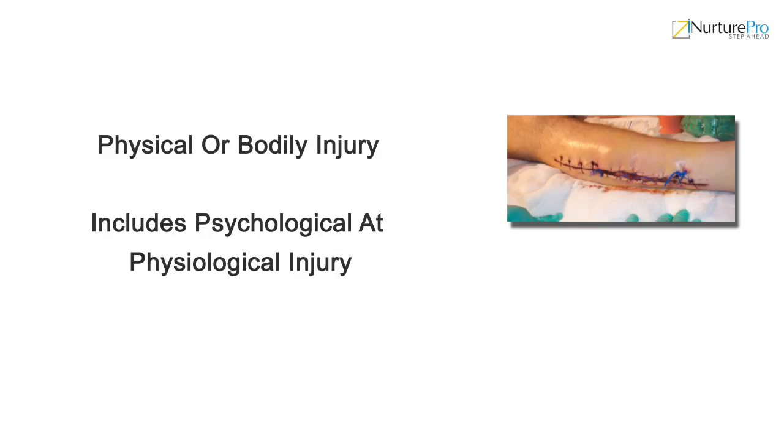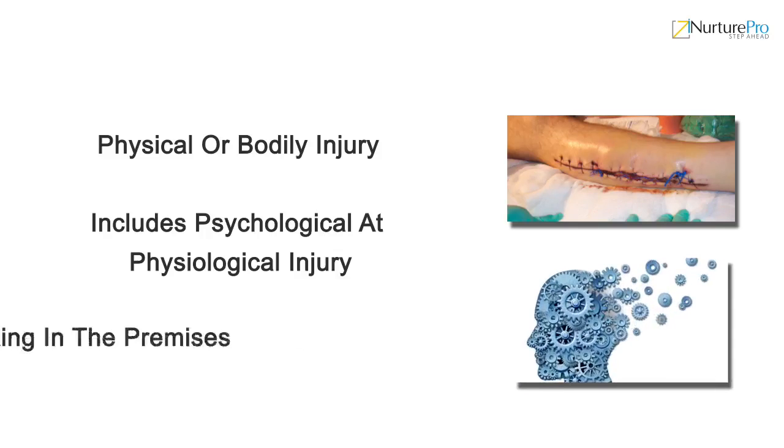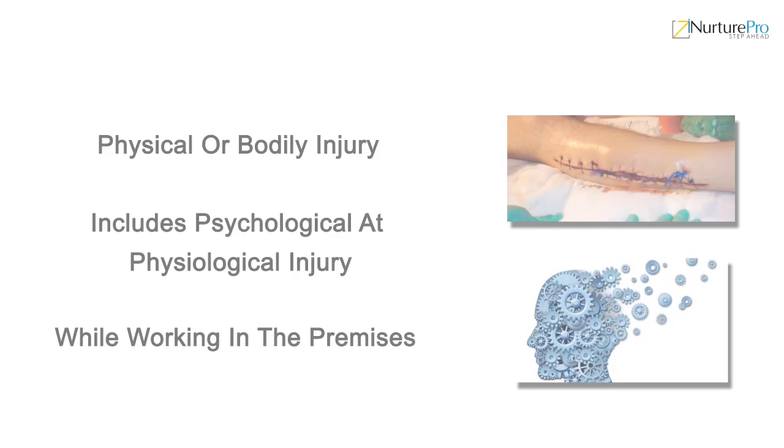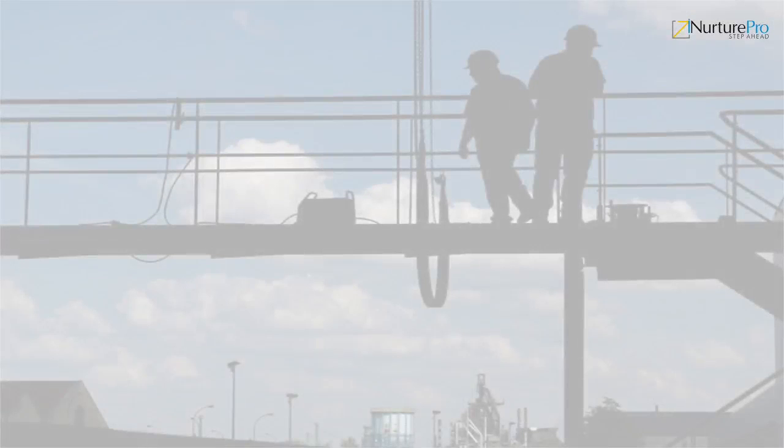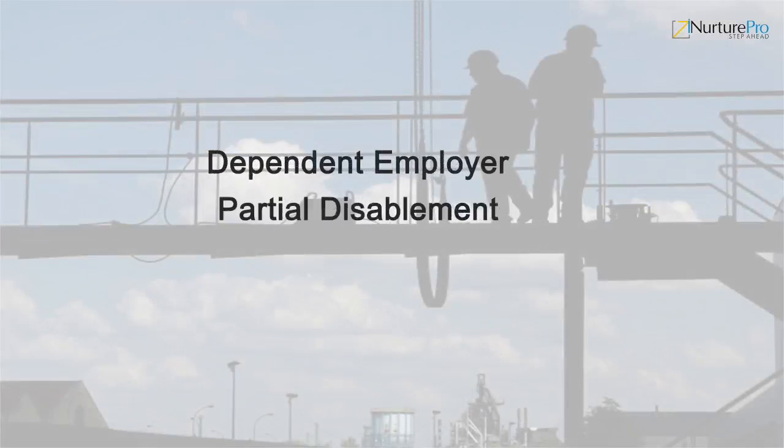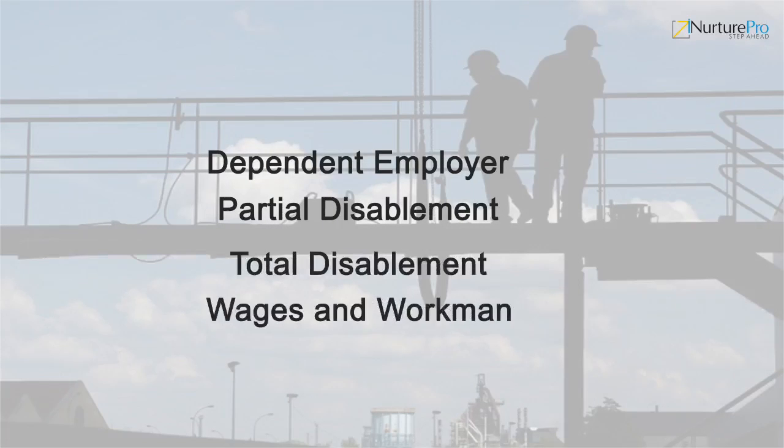The Act imposes legal obligation on the employers to pay compensation to workmen involved in accidents while working in the premises. The Act also provides the appropriate definition to terms such as dependent, employer, partial disablement, total disablement, wages, and workmen.